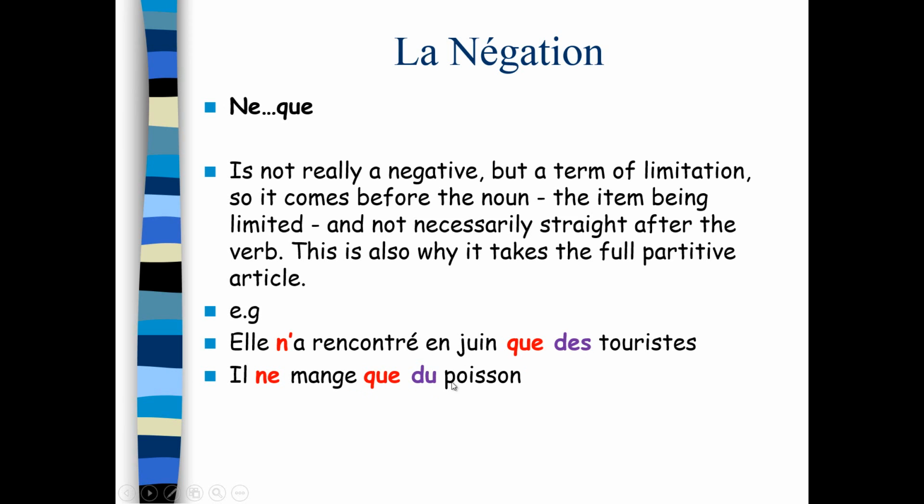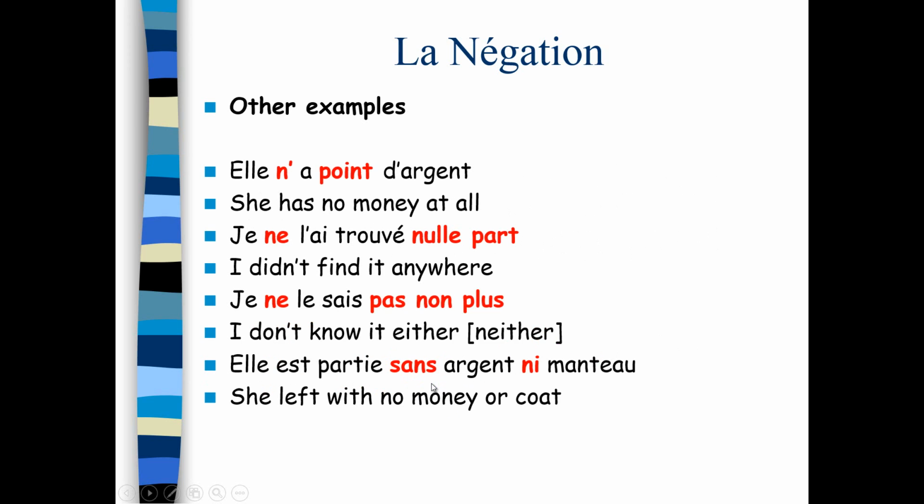Il ne mange que du poisson. And then we've just got the ne and the que. The que is coming before the poisson, and it's a full partitive article. Here are some other examples. Elle n'a point d'argent. She has no money at all. Je ne l'ai trouvé nulle part. I didn't find it anywhere. Je ne le sais pas non plus. I don't know it either.